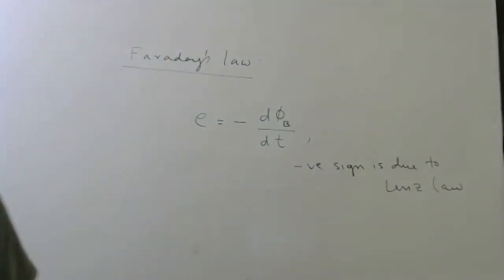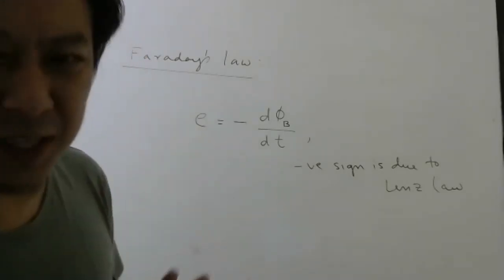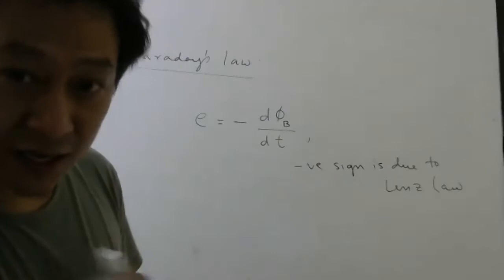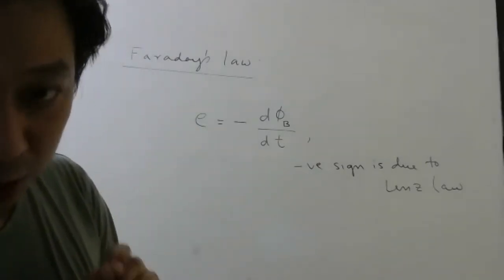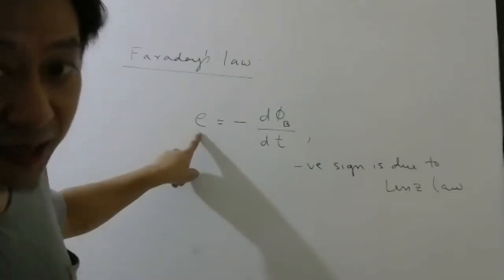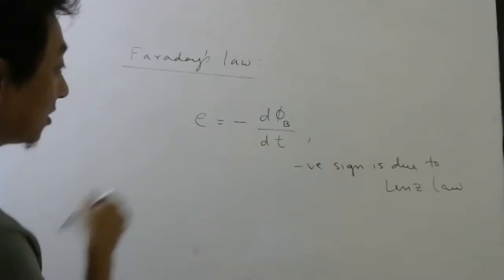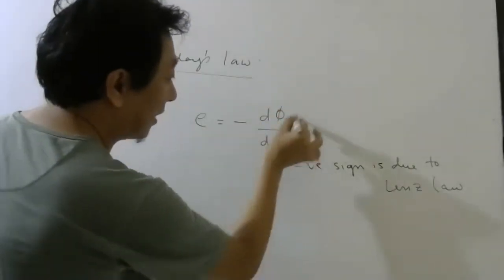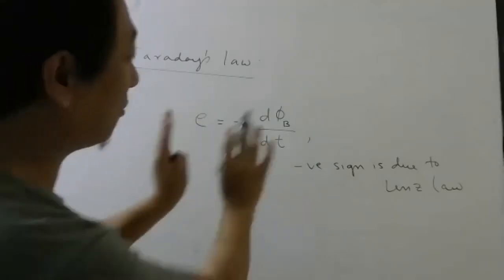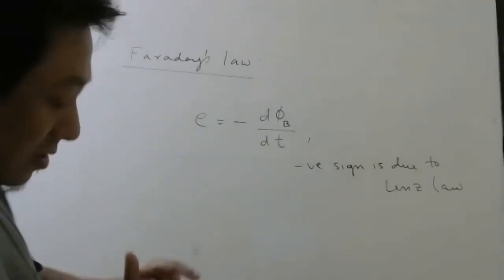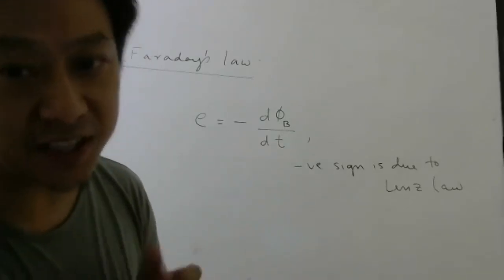Due to Lenz's law, the polarity of this induced EMF — the word direction, please don't use. For current you can use direction; for EMF, better to use polarity. So the polarity of the induced EMF will be such that it will oppose the change in the magnetic flux. For that, we have put a minus sign just to differentiate whether it opposes the change or it helps the change.